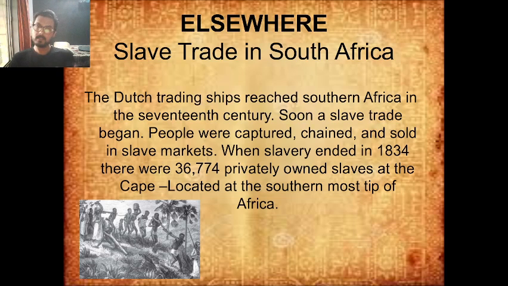So different things were happening in different parts of the globe, and you need to remember that history is always seen from one side of a person. Whatever you are reading as history is from the point of view of India. If you read history from the point of view of the Britishers, it might sound entirely different. So you need to keep that in mind whenever you read the history of any place. So that's all for now for this lesson.